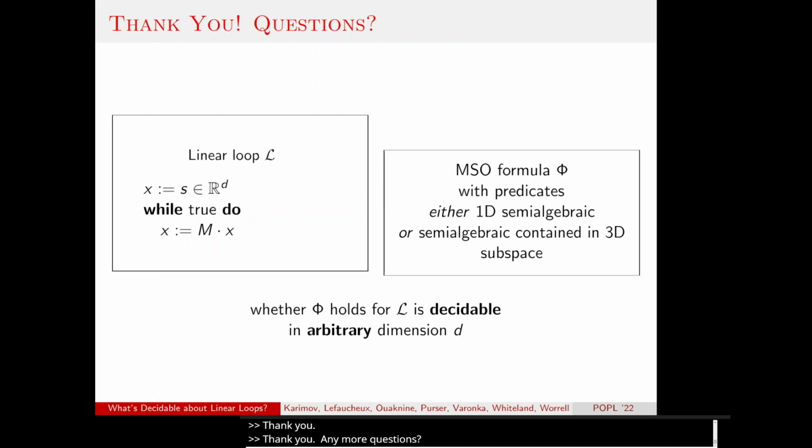Kind of an off-topic question. How does this relate to fractals or certain properties of fractal structures? I don't have an answer for that. No idea. Maybe you could elaborate what kind of fractals. A couple of months ago, a similar way of generating fractals was shown using this fixed point approach, because your orbit will eventually reach a fixed point if at least one of the eigenvalues is 1. So I wanted to ask if you have thought about something like a fractal structure appearing there. That never came to my mind. Maybe some other co-authors have ideas on that. Thank you very much.